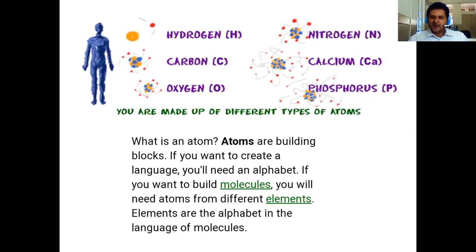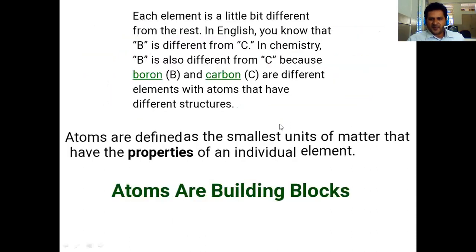So we have to understand what is an atom. It is a building block of all the material, either a molecule, element, ion, or a compound. Atom is the building block of all the molecules, of all the material which is present around us. For example, in a human being, the elements or atoms present are hydrogen, carbon, oxygen, nitrogen, etc.